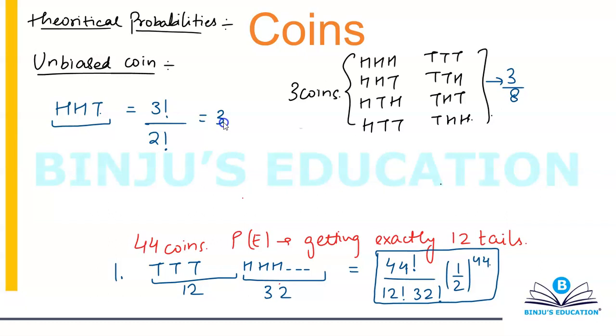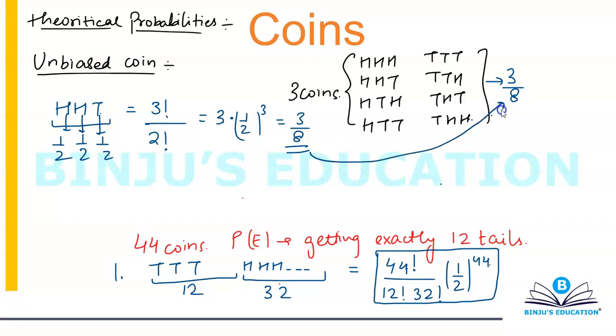Now whether you have head on the top face or tail on the top face, what will be the probability? The probability will be half. So for the first coin, the probability is half. For the second coin, it's half. For the third coin, it's again half. So it's half into half into half, that is half cube, which will again give you the result as 3 by 8. Exactly the same. There is no difference.